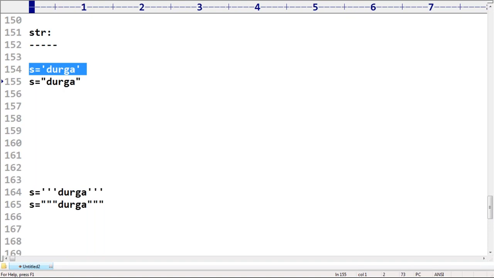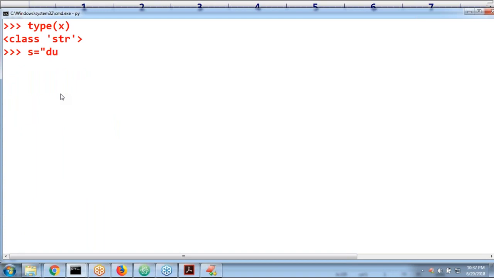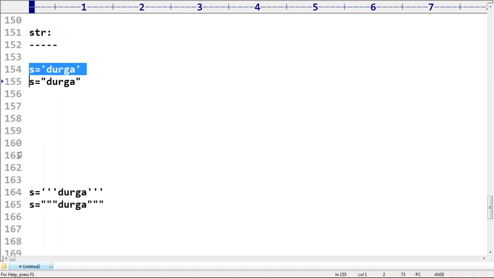Where is the proof for that? s is equal to 'Durga', and I want to print the s value. Will Durga come in double quotes or single quotes? Observe, Python is always going to consider single quotes only internally. Even though you use double quotes, it is always going to represent single quotes only. So that's why single quote symbol is recommended in general instead of double quotes. Any doubt? Okay.